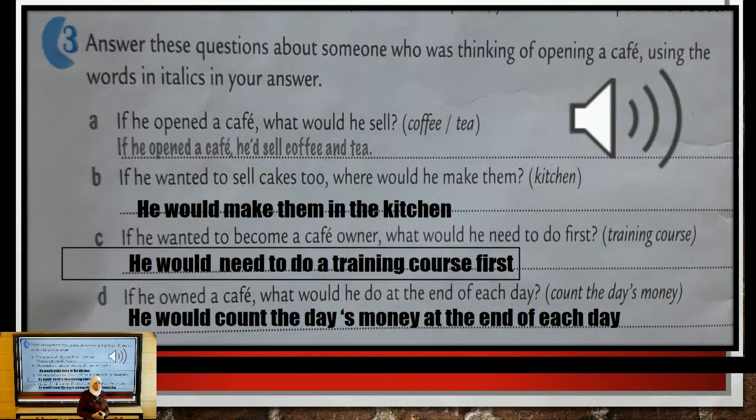Answer these questions about someone who was thinking of opening a cafe. If he opened a cafe, what would he sell? If he opened a cafe, he'd sell coffee and tea. If he wanted to sell cakes too, where would he make them? If he wanted to sell cakes too, he would make them in the kitchen.